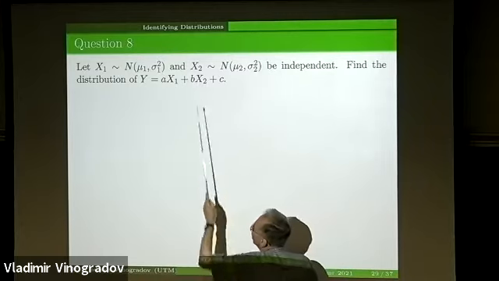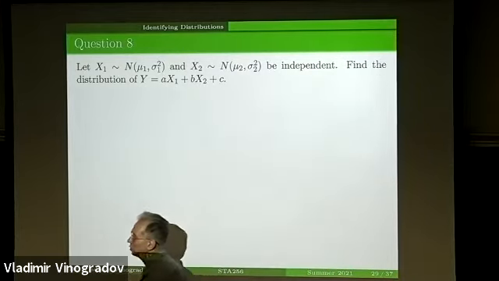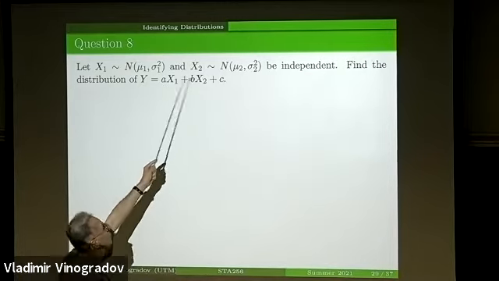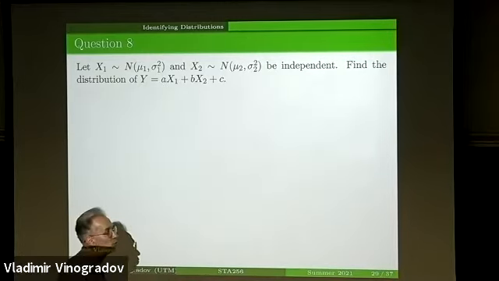Even a and b are not that important because aX1 and bX2 are going to be also normally distributed. What matters here is the sum of two normal variables, and that's what I'm going to talk about now.